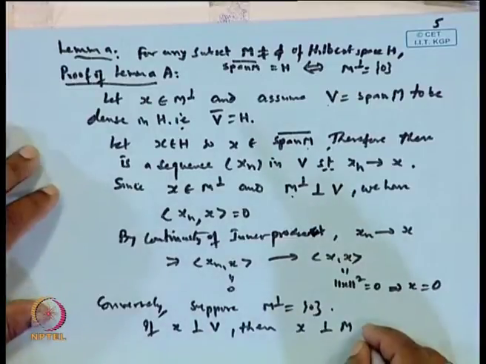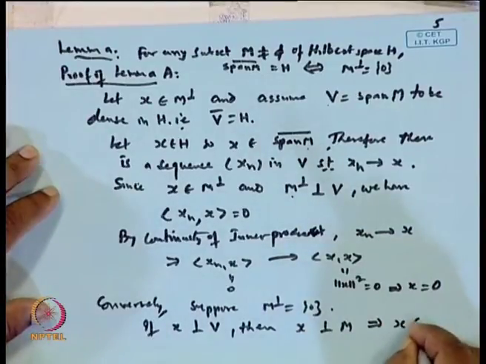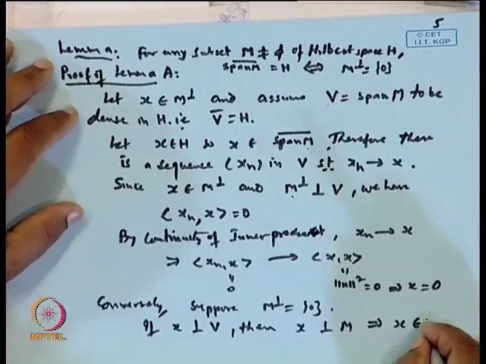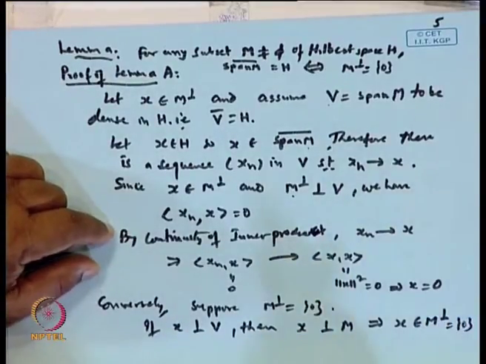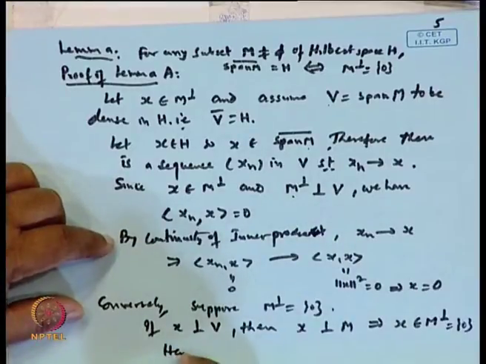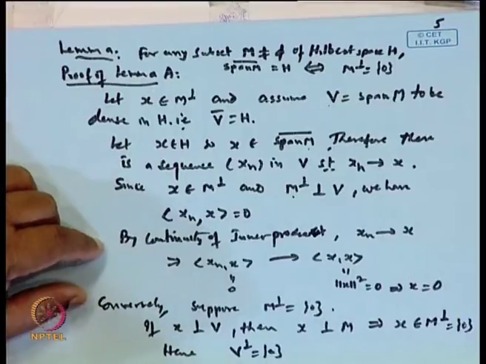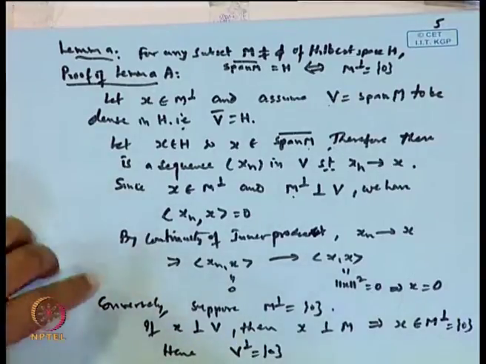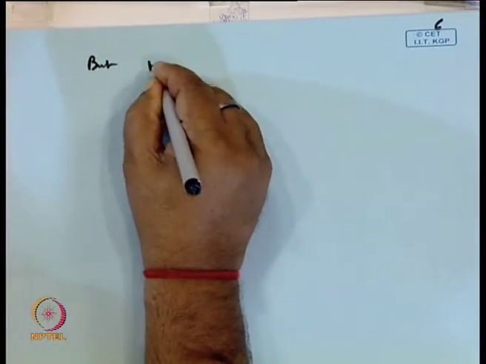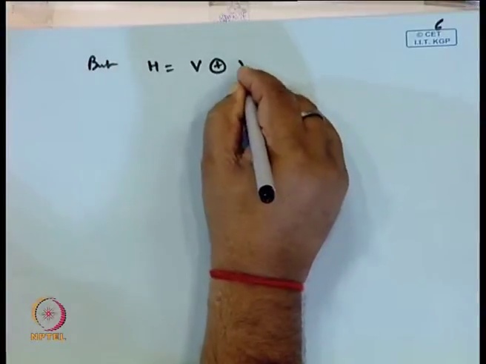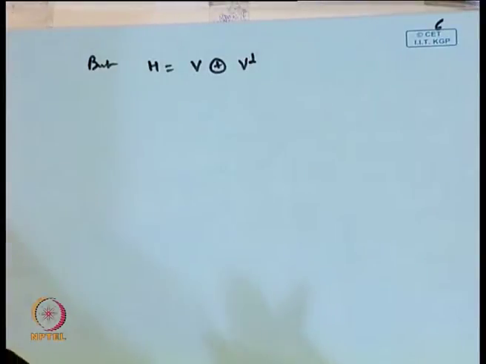So this implies that x will be an element of M perpendicular, orthogonal, but M perpendicular is 0. So this shows that V perpendicular, the orthogonal complement of B, is a singleton set {0}. Okay. But any element of H can be expressed as V and V perpendicular by the projection theorem.